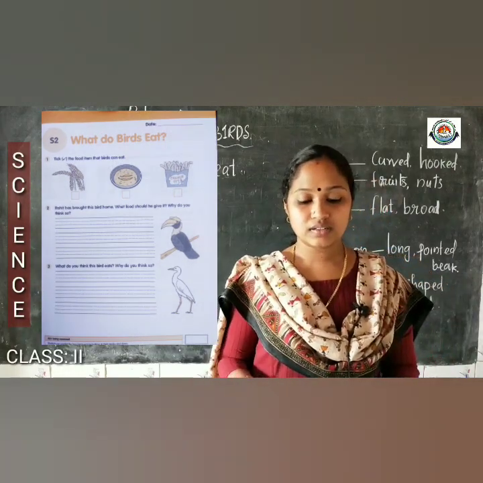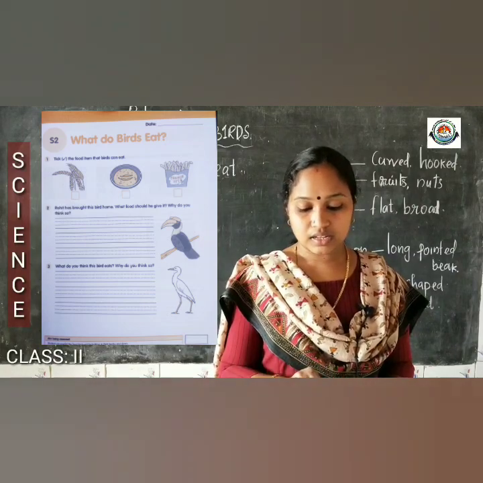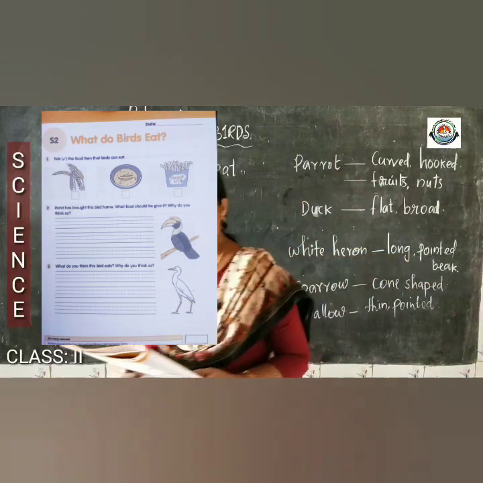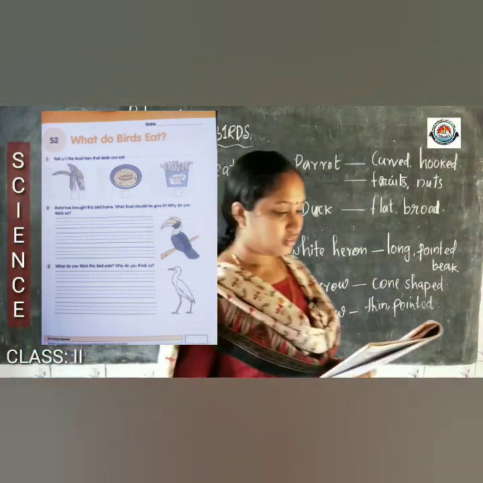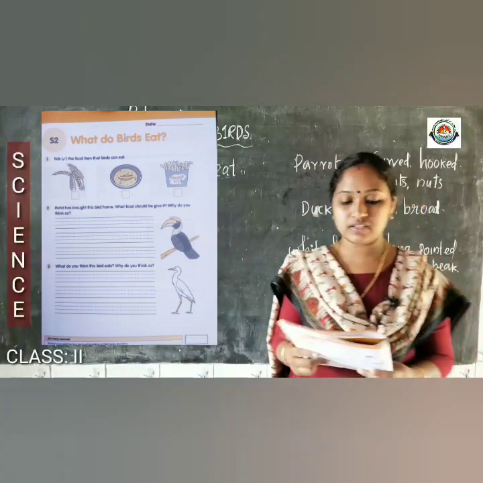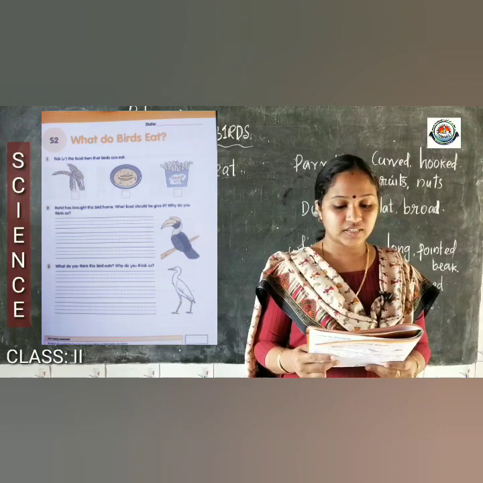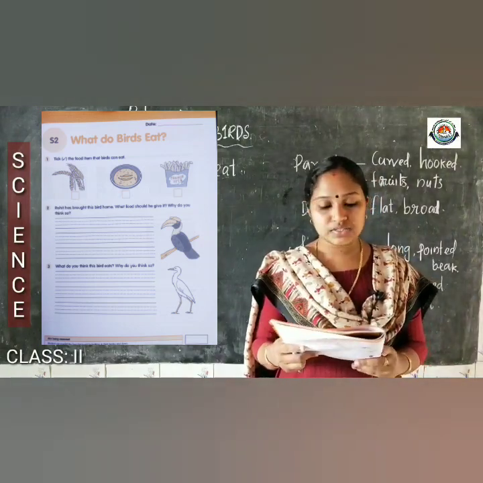First one, 3 pictures are there. Grains, curry, then French fries. The question is, which food item the birds can eat? Very easy. Tick.